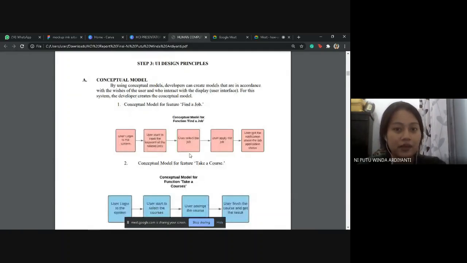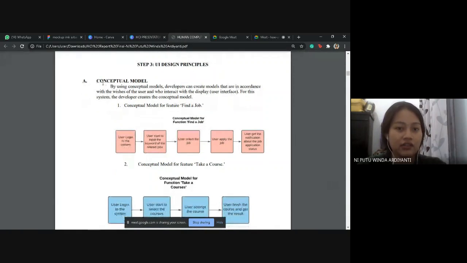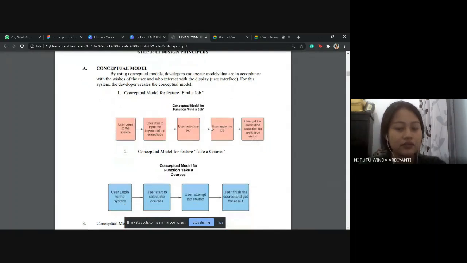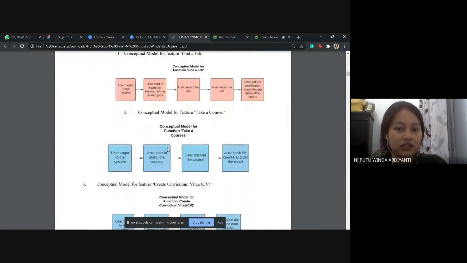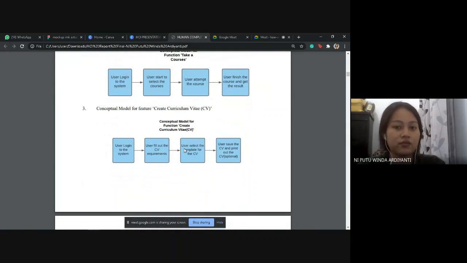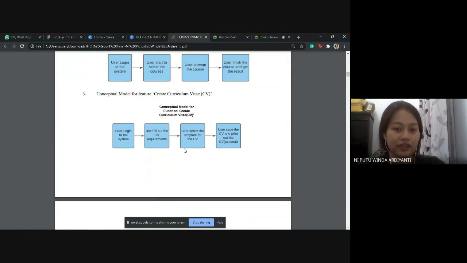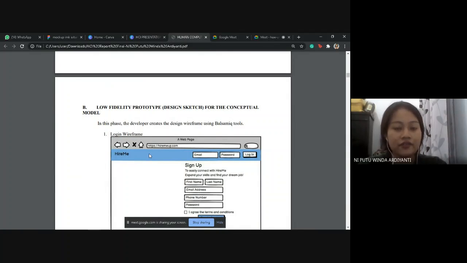After that, the third step is UI design principles. In this step, we have the conceptual model. These are the models for find a job, take a course, and create a curriculum vitae. After that, we also have the low fidelity prototype, the sketch for the conceptual model. These are my first sketches.